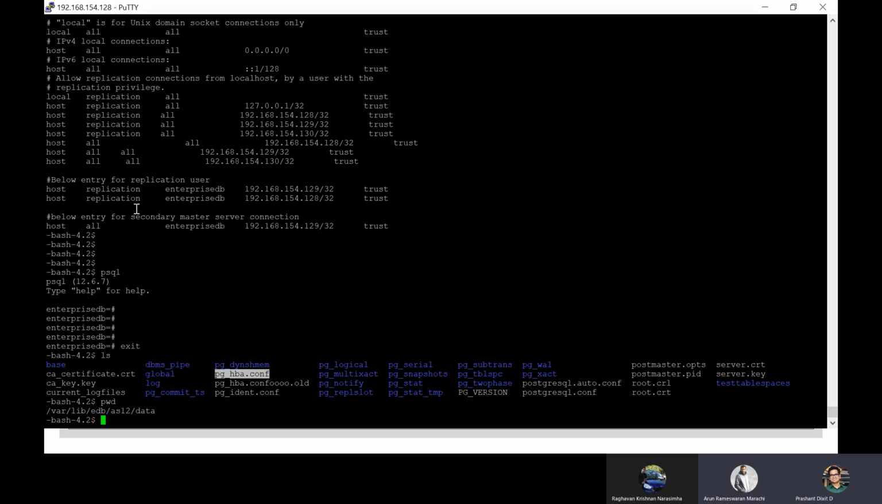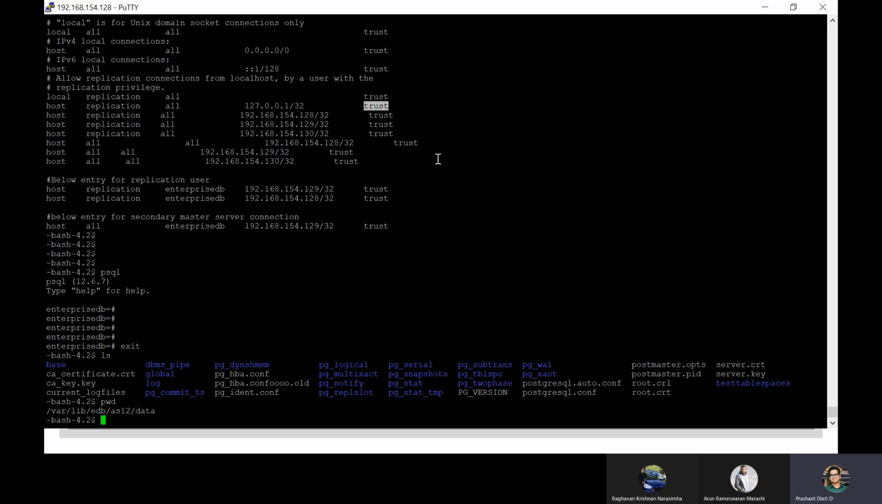Sorry to interrupt. In this PG_HBA, you mentioned the loopback address, right? What does it mean? Can it be accessed by all requests, from external or only internal? It's for everyone, because we have mentioned the 127 loopback address and we have marked it as trust-based authentication.